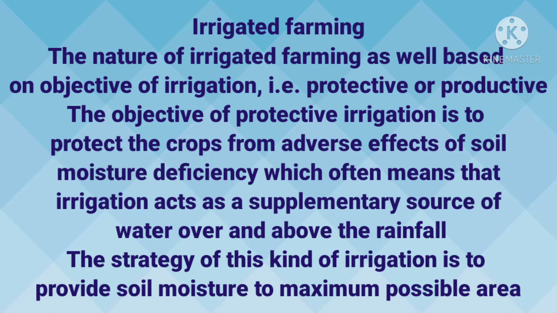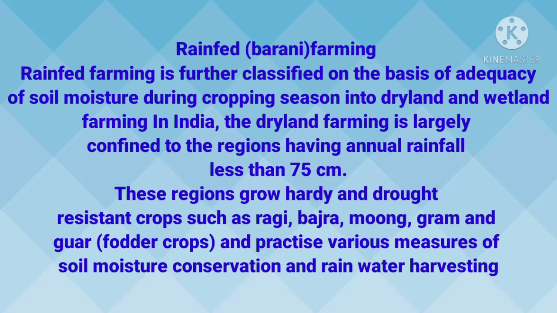The method of water conservation, as I already told you, is rainwater harvesting, which is carried out in that area, and these areas are generally included in a few northern parts, that is Madhya Pradesh and Rajasthan. The crops which are grown here are jowar, bajra, gram, and these types of crops which require less water.